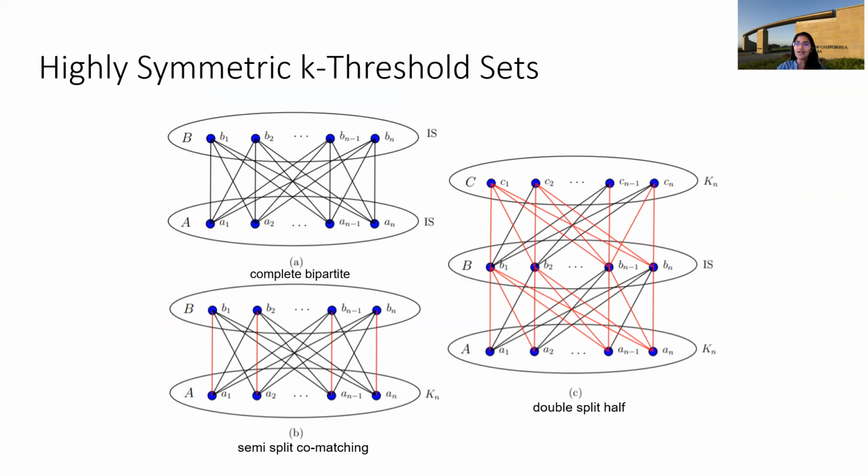So what did we do? We started with a large K threshold set and finally obtained an induced subgraph which is not weakly gamma closed. But our graph is weakly gamma closed, so this is a contradiction. Therefore, we have proved that we cannot have a large threshold set. The size of our threshold set is bounded, and that completes our proof.